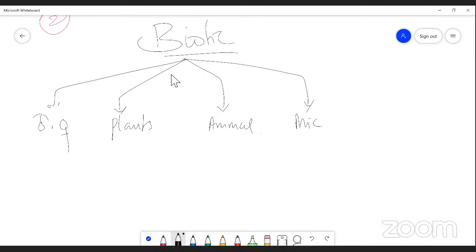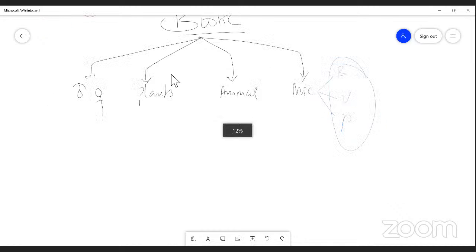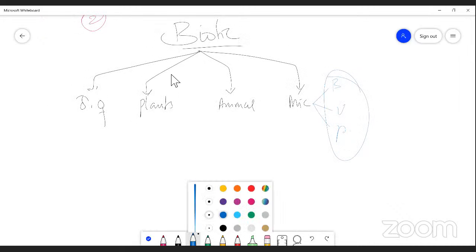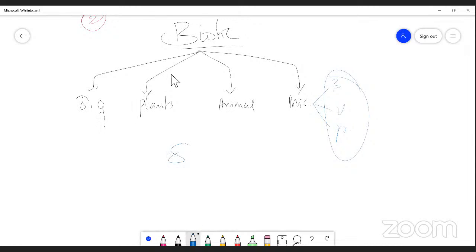The microorganisms are bacteria, fungi, some viruses, some protozoa. The total fresh weight of these living sources in an ecosystem is known as standing crop.